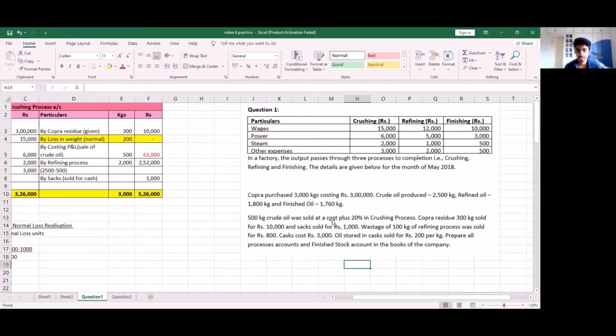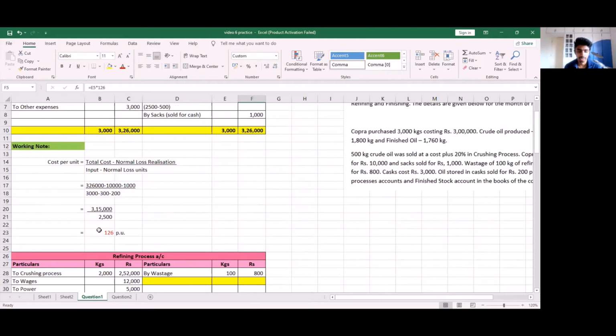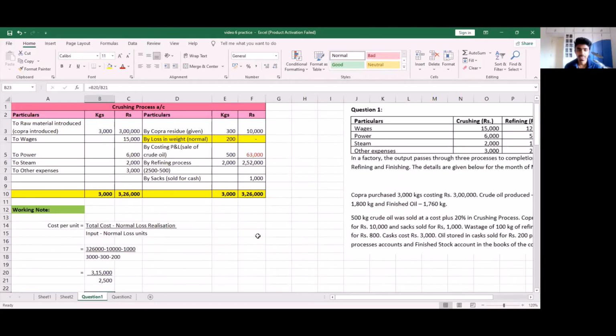So it says that on top of cost, a 20% profit was kept and then it was sold. But here, when we took the amount of 63,000, we took it at cost price, that is 126. The reason being our process account always have the cost prices and not the selling prices, because here we are accounting for our costs in each process.